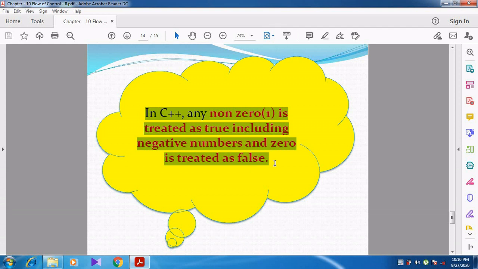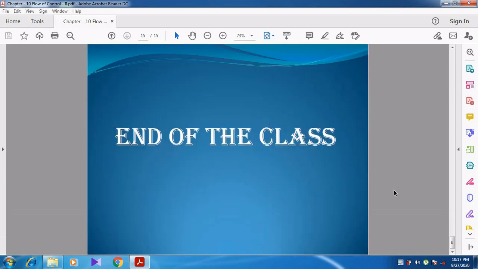So it is treated as true, including negative numbers. Including the negative numbers, it is considered as true. But when the given number is 0, then it is treated as false. So true means other than 0, false means 0. Right? Can you understand, students?